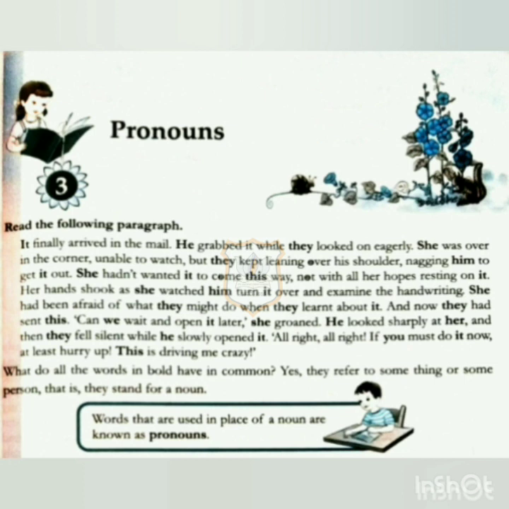Read the following paragraph. It finally arrived in the mail. He grabbed it while they looked on eagerly. She was over in the corner, unable to watch, but they kept leaning over his shoulder, nagging him to get it out. She hadn't wanted it to come this way, not with all her hopes resting on it. Her hands shook as she watched him turn it over and examine the handwriting. She had been afraid of what they might do when they learned about it, and now they had sent this.